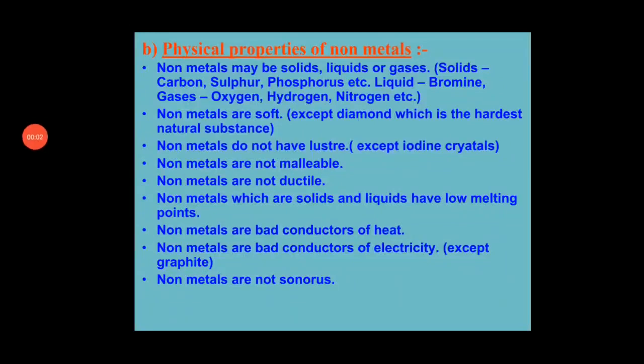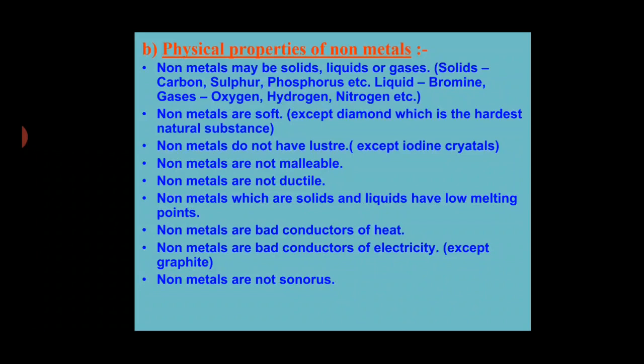Physical properties of non-metals. As we already know, non-metals may exist in all three states of matter, that is solid, liquids and gases. Among all 22 non-metals, some are present in solid state like carbon, sulfur, phosphorus, etc. Only one non-metal which exists in liquid state is bromine, and the rest are present in gaseous form like oxygen, hydrogen and